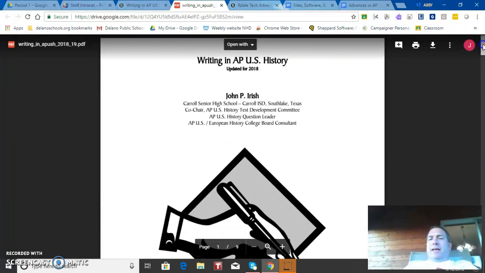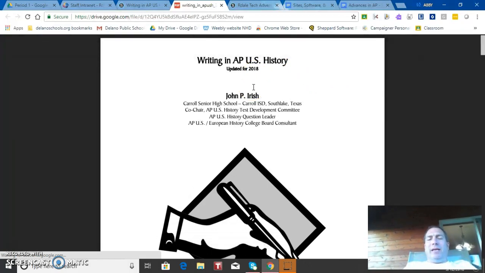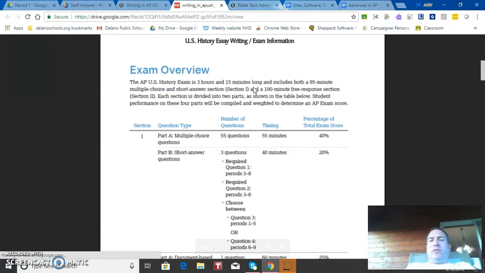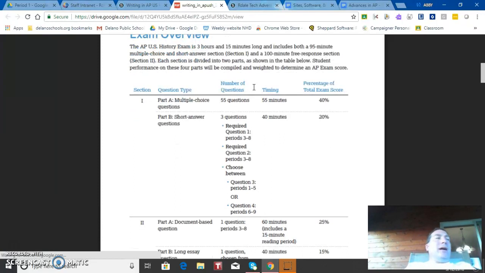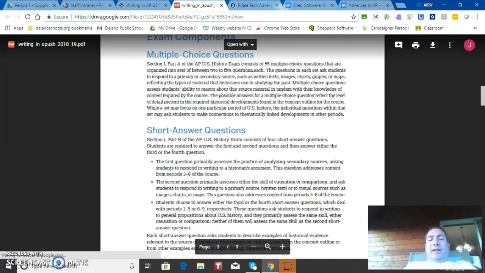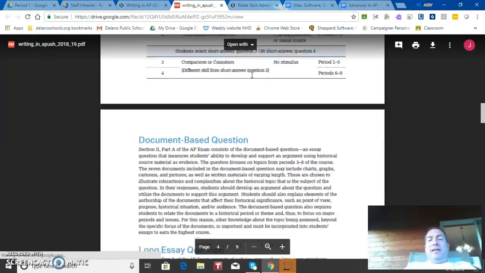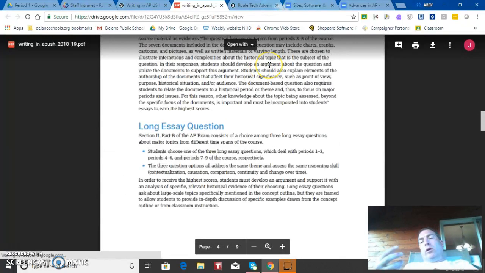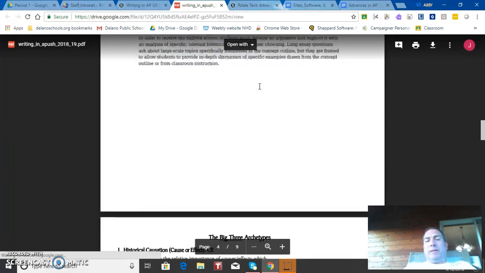When we take a look at this document, this is going to be our tool to give you really simple techniques to help with your writing process and to make things more clear as far as what your expectations are. First of all, it lists the parameters for your AP test, what's going to be required of you when you take the test in the spring. You'll also find descriptions of each essay portion of the test. If you want to read through those, you can, but we're going to be breaking through those piece by piece to make sure that you understand what you're supposed to be doing.